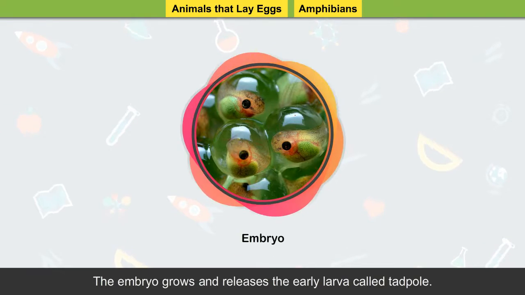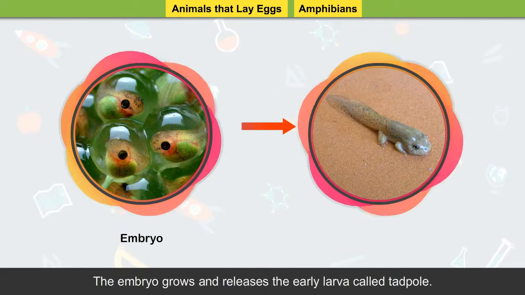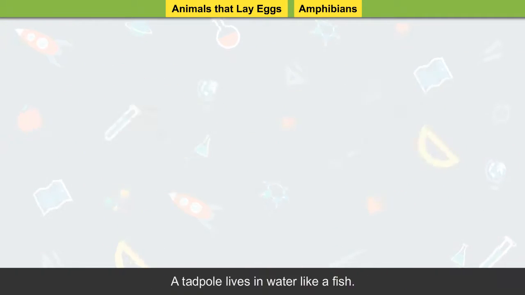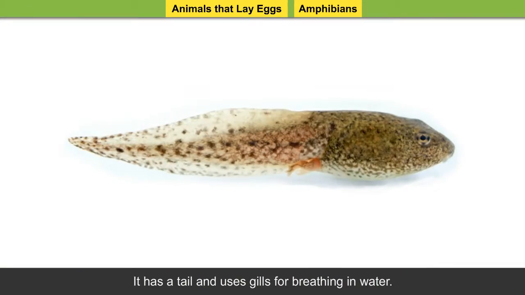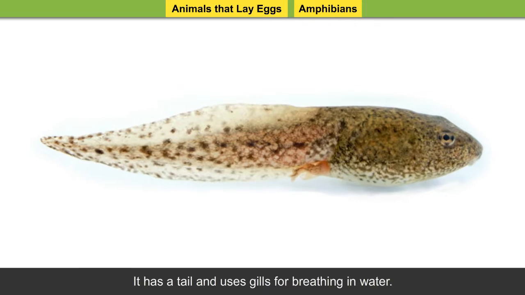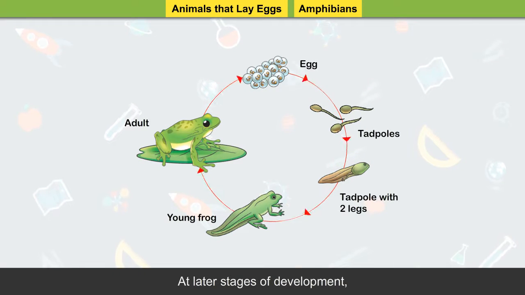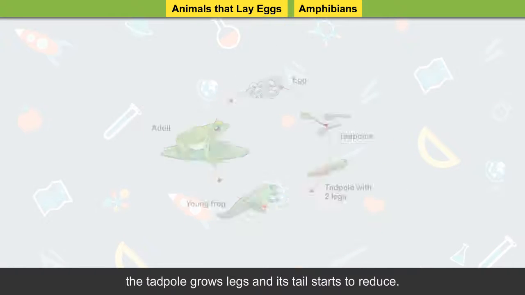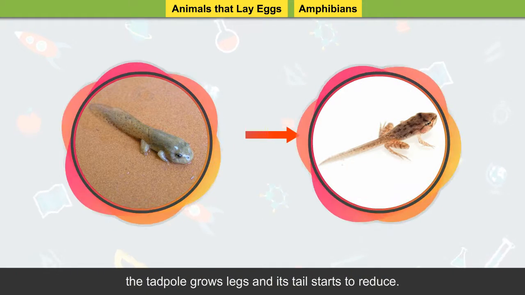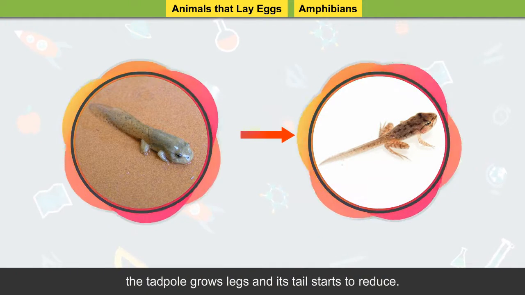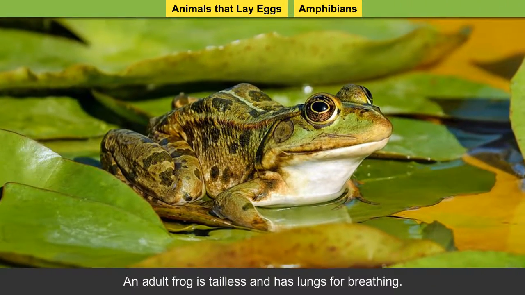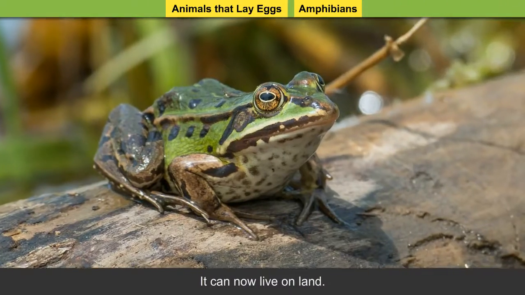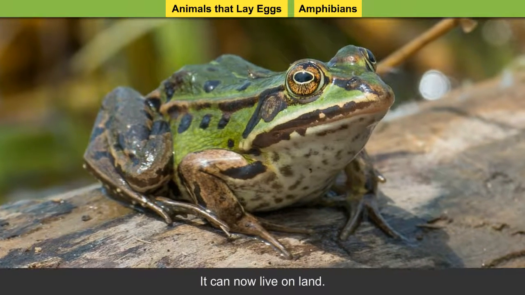The embryo grows and releases the early larva called tadpole. A tadpole lives in water like a fish. It has a tail and uses gills for breathing in water. At later stages of development, the tadpole grows legs and its tail starts to reduce. An adult frog is tailless and has lungs for breathing. It can now live on land.